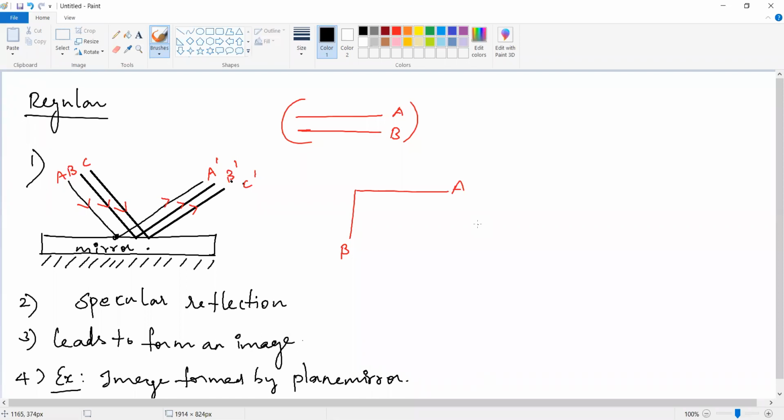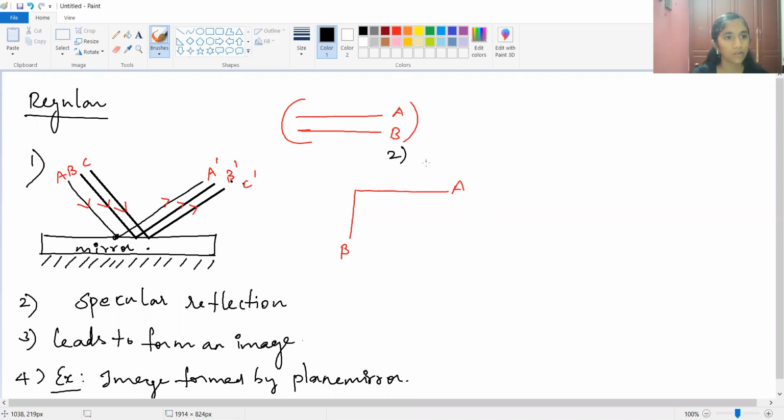Now can you say the irregular reflection? Ma'am, it does not lead to form an image. The rays are not parallel. Okay. Vijay tells the first point. Atulyan tells the second point. And Nandana?